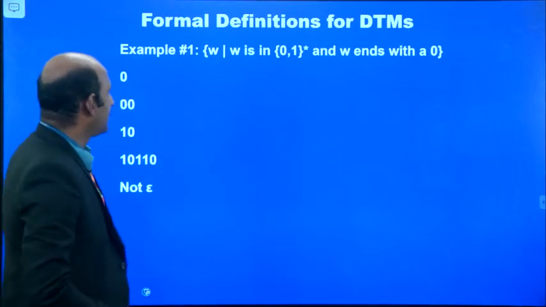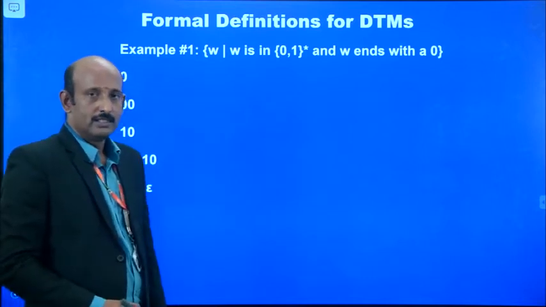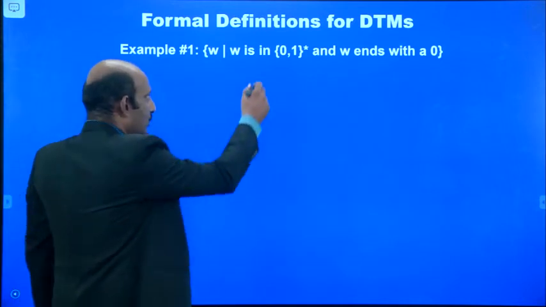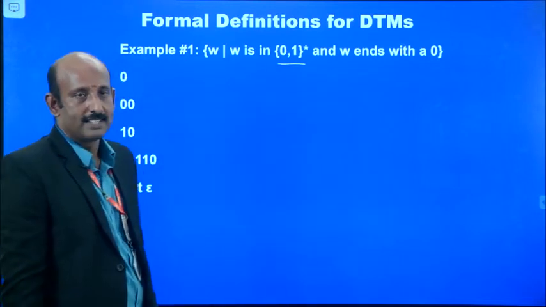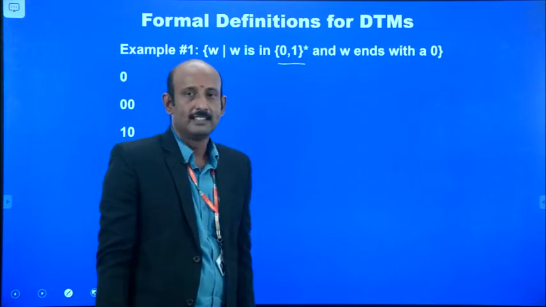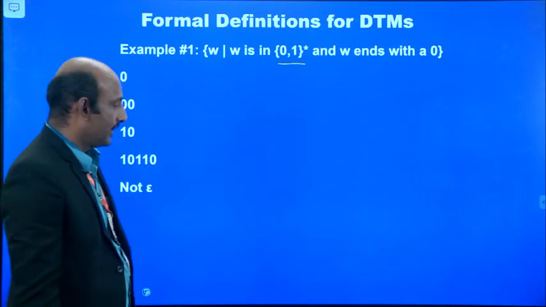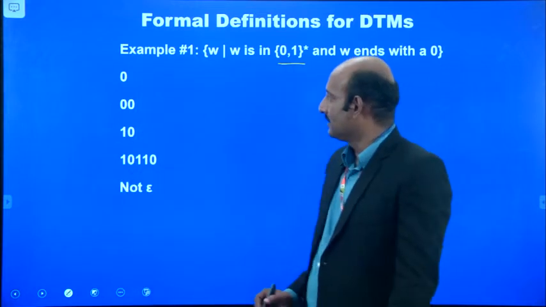What is the language given here? The given language is W in {0, 1} star, that is the Kleene closure, and W ends with a 0. So the strings W end with 0.